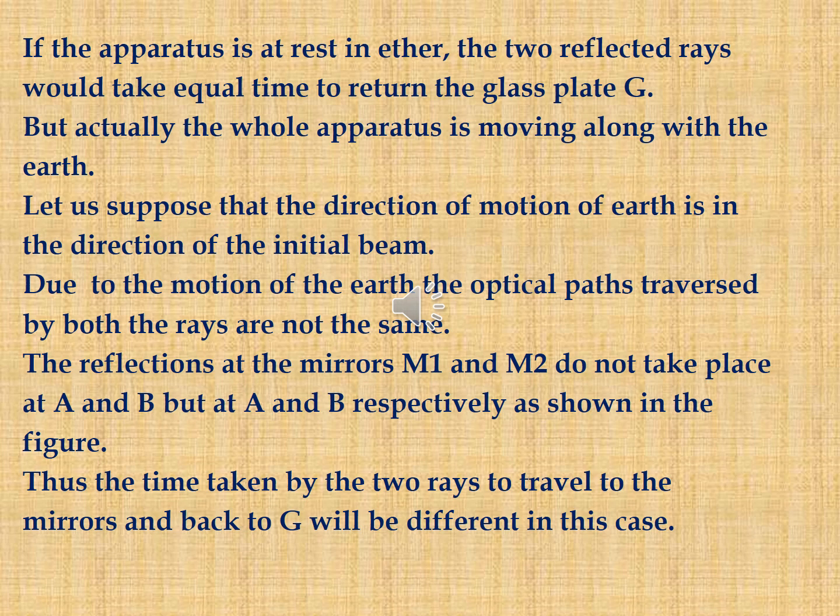Let us suppose that the direction of the motion of the earth is in the direction of the incident beam. Due to the motion of the earth, the optical paths traversed by both the rays are not the same. The reflections at mirrors M1 and M2 do not take place at A and B, but at A' and B' respectively, as shown in the figure. Thus, the times taken by the two rays to travel to the mirrors and back to G will be different in this case.